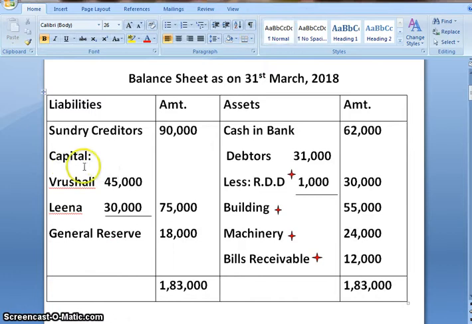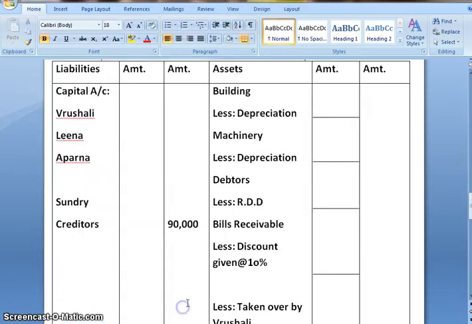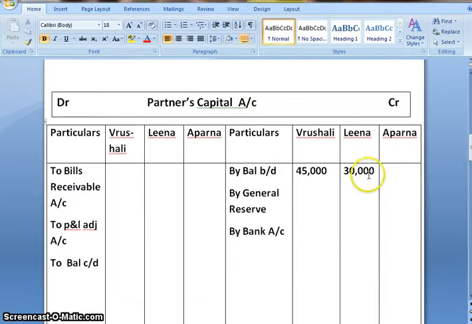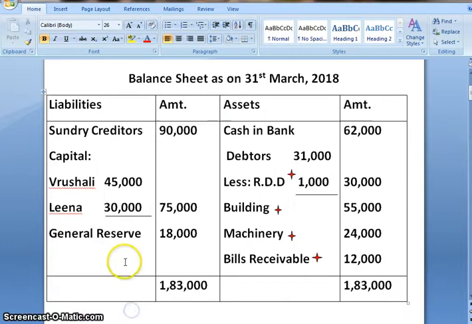Next, capital balance of Vrushali and Leena. This will be their opening balance in partners capital account, that is 45,000 and 30,000. Next is general reserve 18,000.